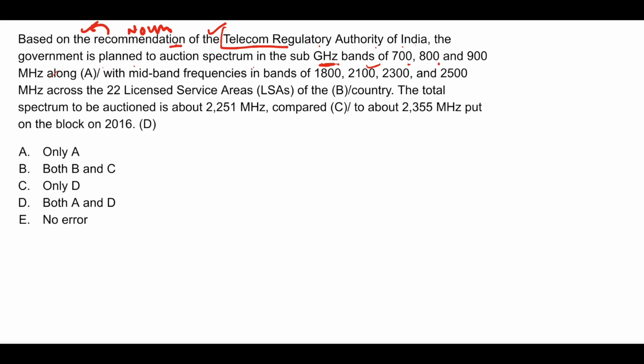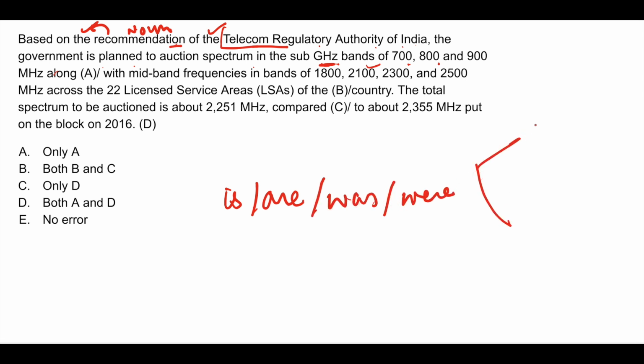Okay, now you see here, is, are, was, were. With these, either you will use V3 or ing, right? Either V3 or ing. V3 is used when the sentence is in passive voice. Ing is used when the sentence is in active voice. Here, let's see whether the sentence is in passive voice or active voice, and how to identify that.